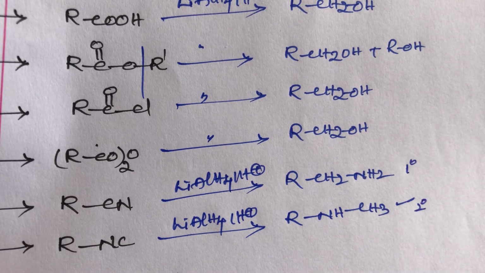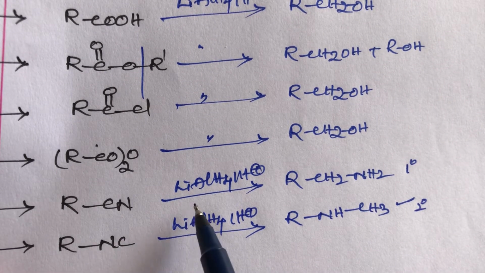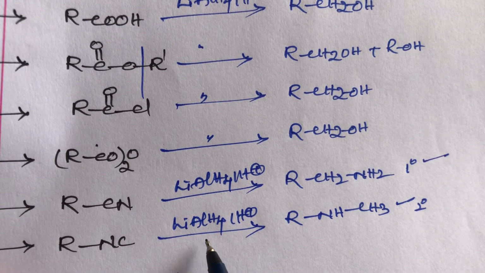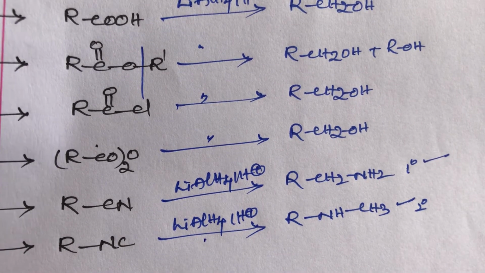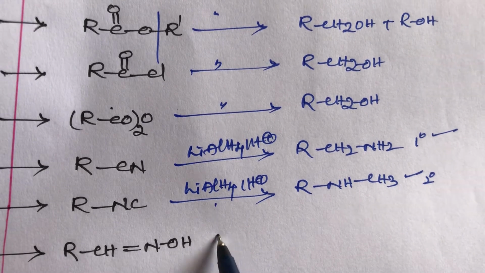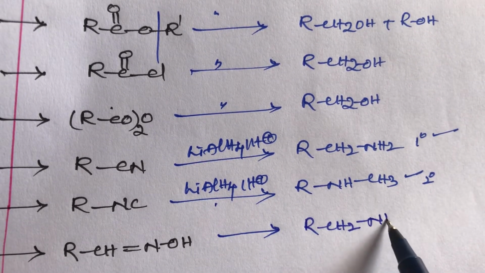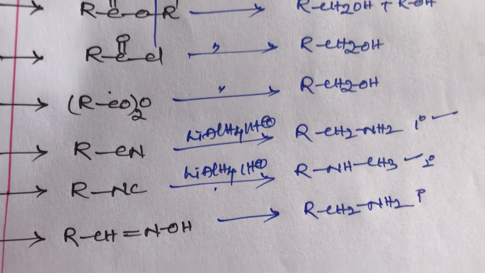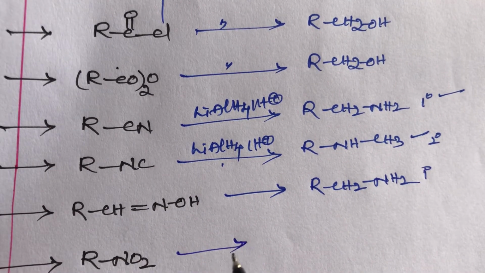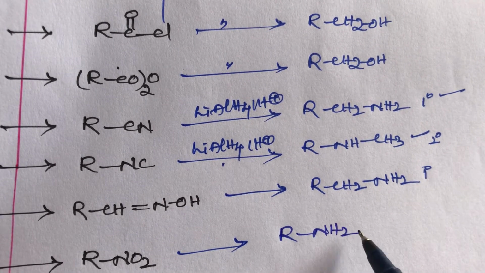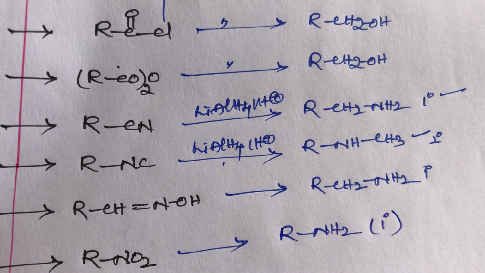It is very important, students. Cyanide reduction with lithium aluminum hydride gives primary amines. Isocyanide reduction with lithium aluminum hydride gives secondary amines. Next, oxime, students, also gives primary amines, or CH2NH2. And next one, nitro group reduction with lithium aluminum hydride also gives primary amines, 1 degree.